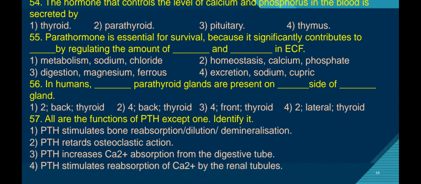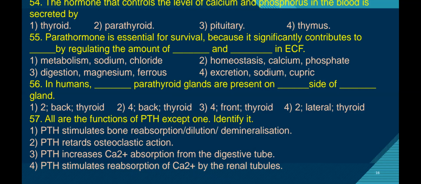Osteoclast cells are responsible for demineralization or resorption of the bone. That means the calcium phosphate present in the bone is dissolved and released into the blood. So osteoclasts are the bone-destroying cells which enhance the resorption or demineralization of the bone. So parathyroid hormone stimulates the action of the osteoclasts to increase the calcium levels in the blood.